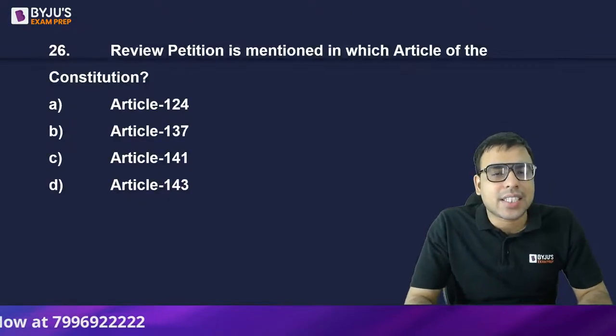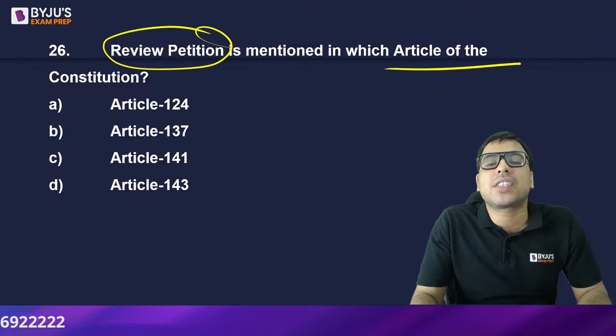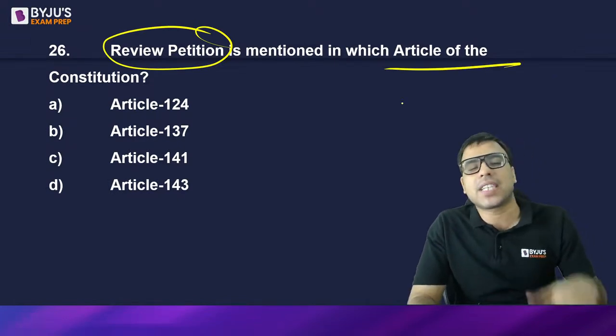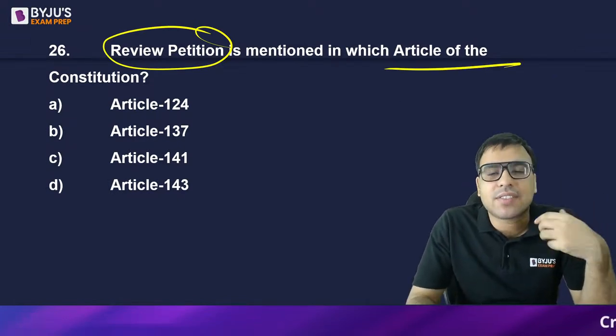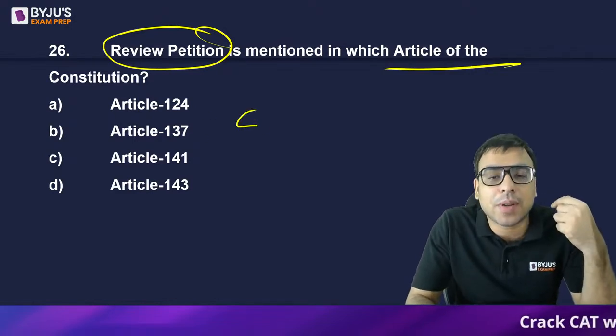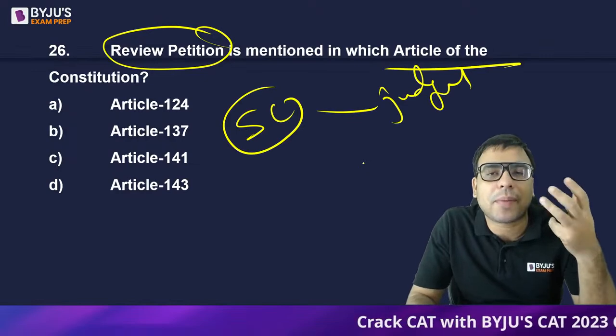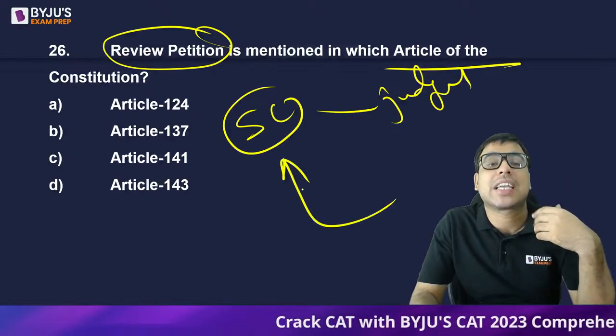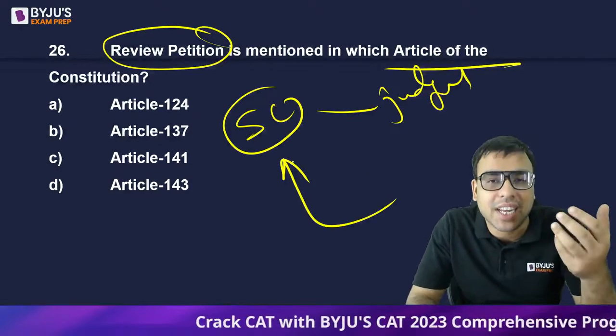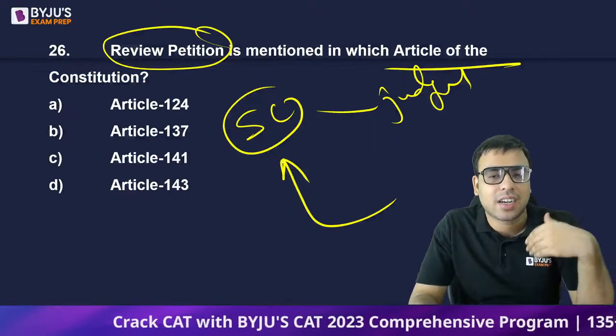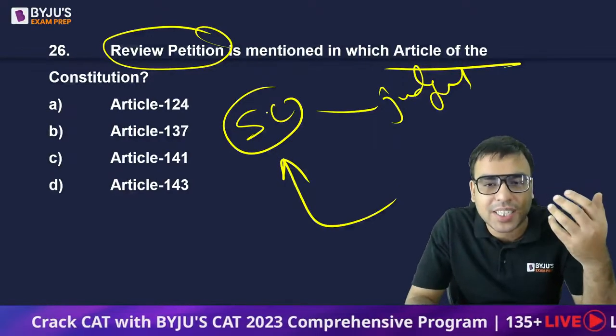The next is, review petition is mentioned in which article of the Constitution? Basically, a review petition means that if the Supreme Court has passed a judgment, one of the parties can go to the Supreme Court to hear it again. The request is: please listen to some of our arguments and rethink.